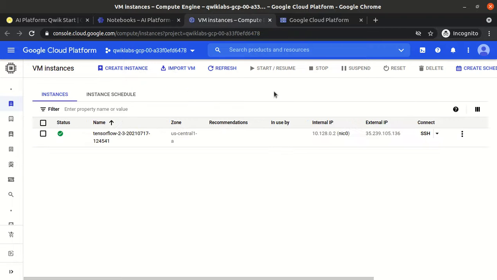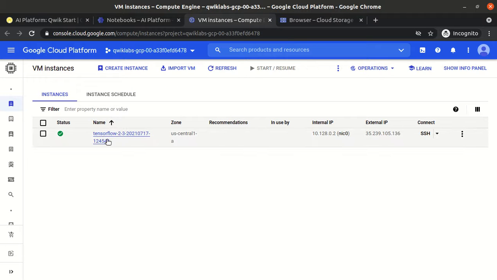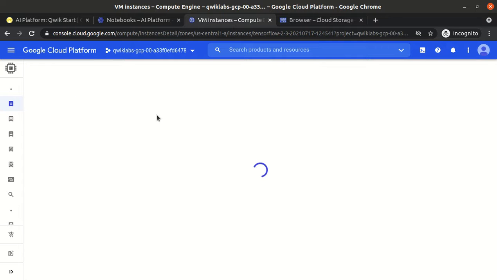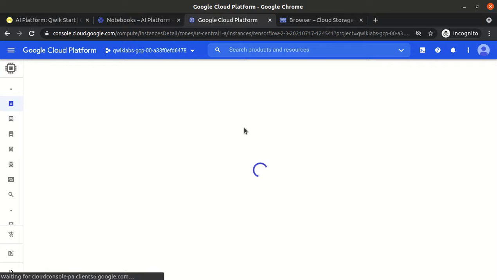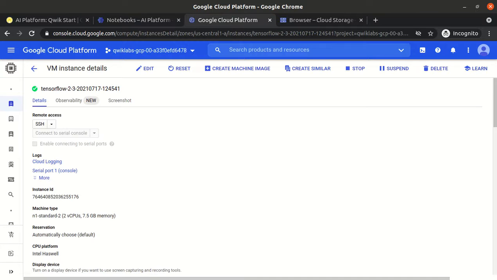If you go to the VM section, see, at the backend it automatically created a VM. The VM is also created in the US Central 1A region. This is the name of the VM, I think the same name was automatically given.